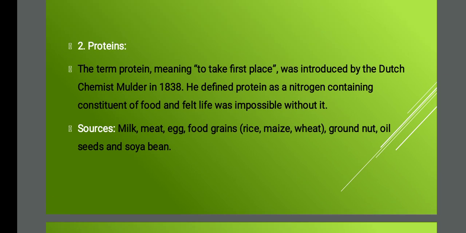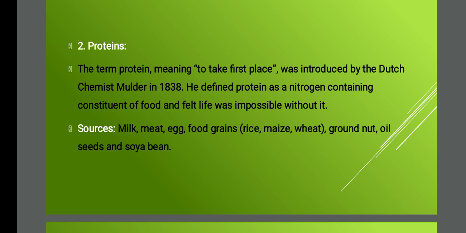Coming to protein, scientists have defined protein as a constituent of food without which life was felt to be impossible. Protein is nothing but a nitrogen-containing compound. The main content of protein is nitrogen.